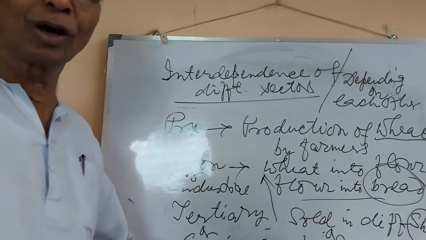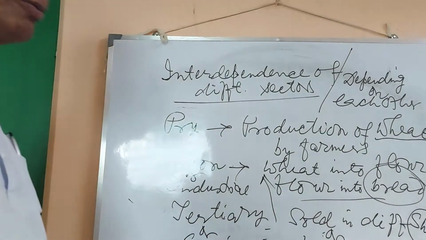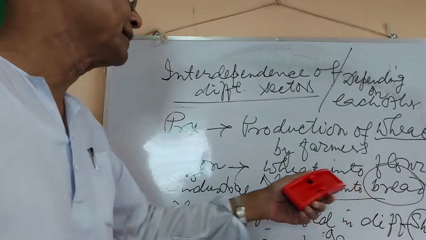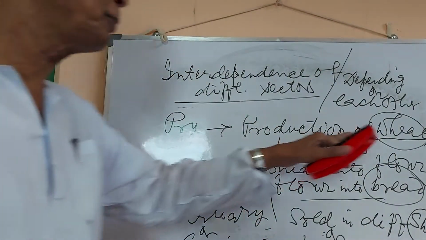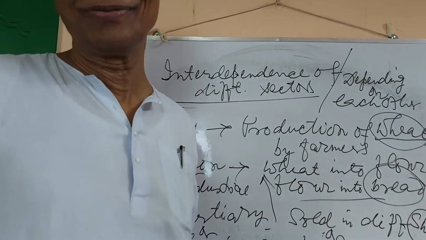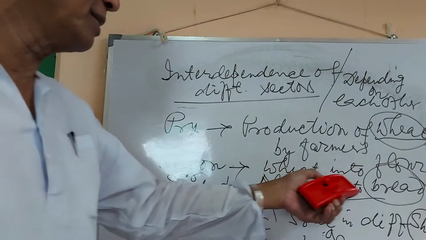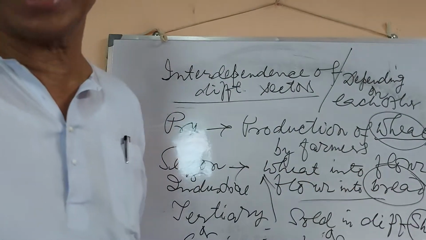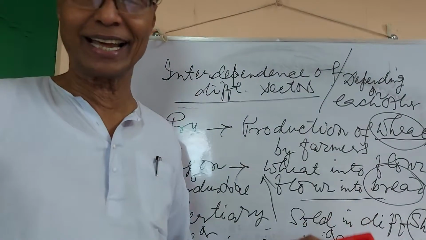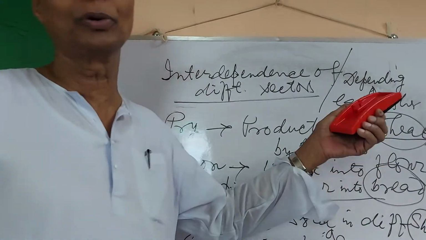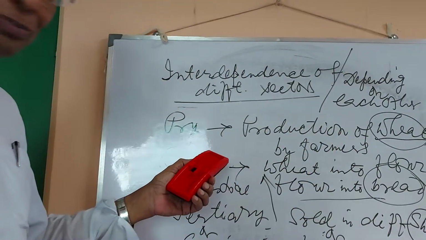And again, the secondary sector, that is a bread company or a biscuit company, Anmol Marie or Britannia or any other biscuit company, all these companies depend upon wheat. You see, if wheat is not produced at all, then Anmol Marie cannot produce biscuits. So Anmol Marie is a secondary sector, and the secondary sector depends upon wheat. That is the primary sector. Alright?